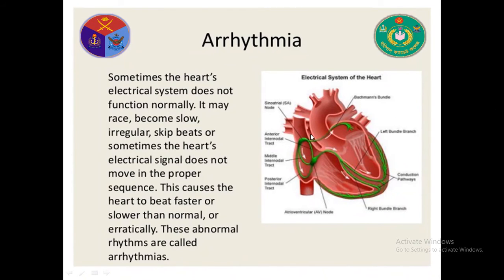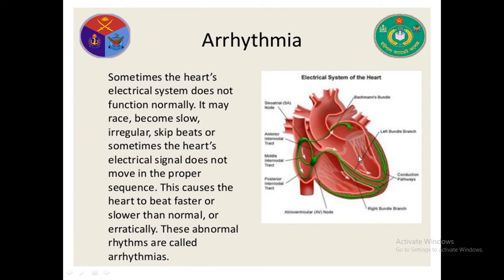Look, this is the SA node, sino-atrial node, and this is the AV node, atrioventricular node. This node creates an electrical signal, and this electrical signal then goes to the AV node, and the AV node spreads it all over the heart muscle.